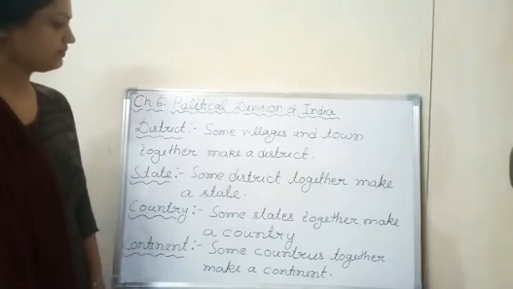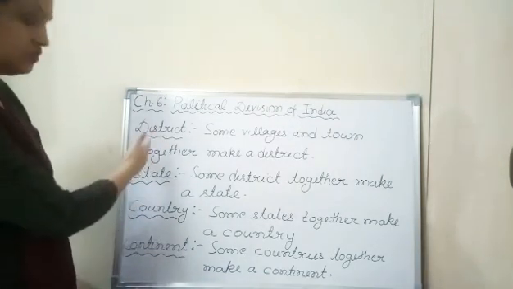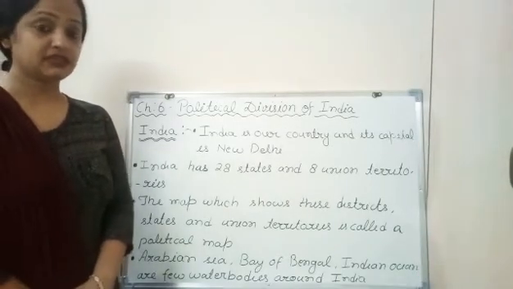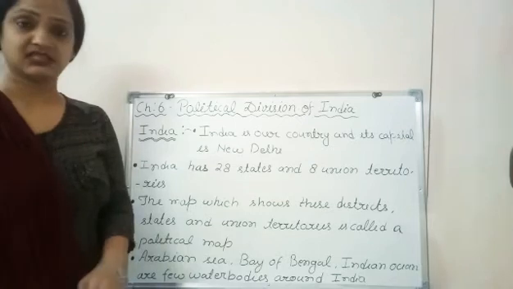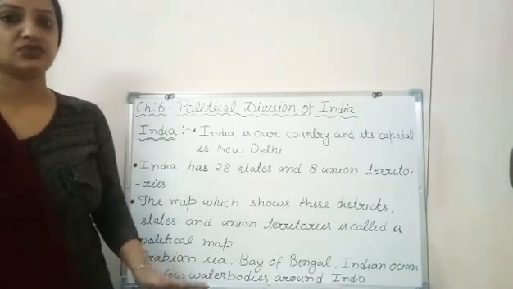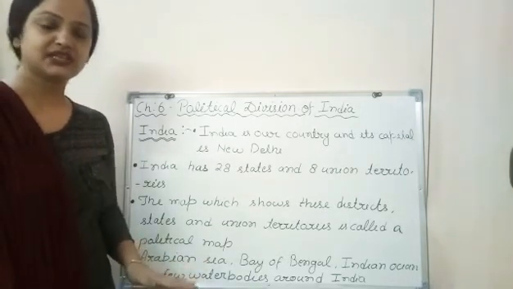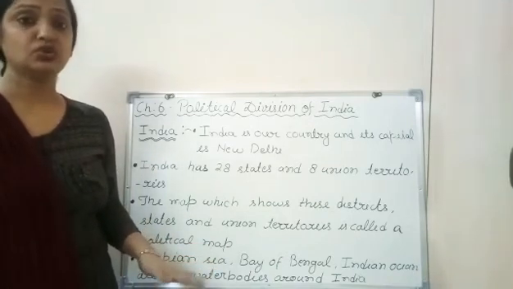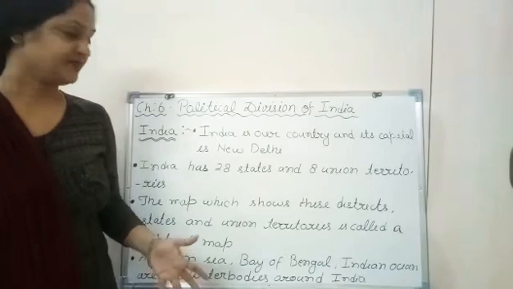So here we are showing you this hierarchy. Now you are clear that earth is divided into continents, then continents into countries, countries into states, and then states into districts or cities. Got it?